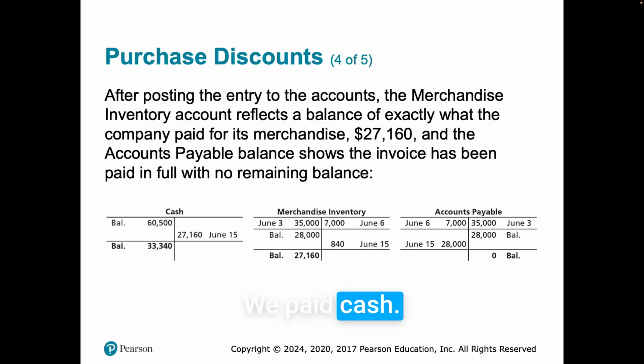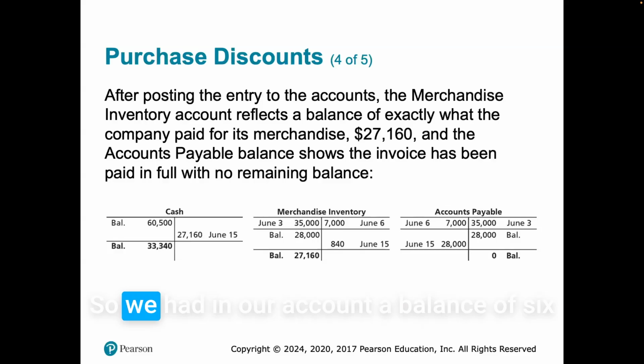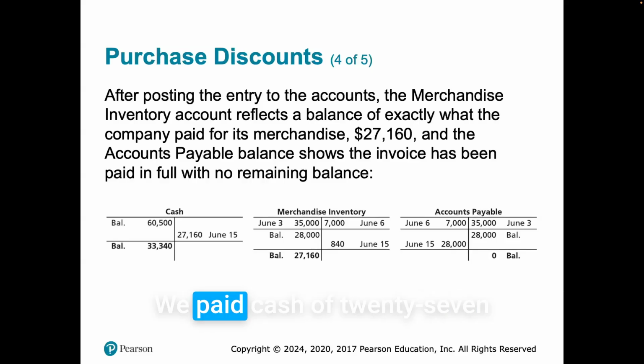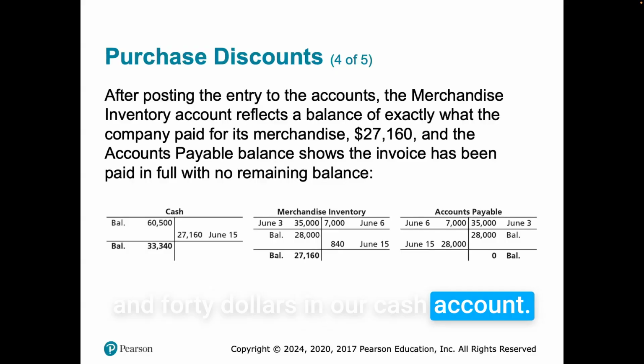We paid cash. We got a credit to cash because we're lowering the amount. So we had in our account a balance of 60,500. We paid cash of 27,160. We now have a new balance of $33,340 in our cash account.